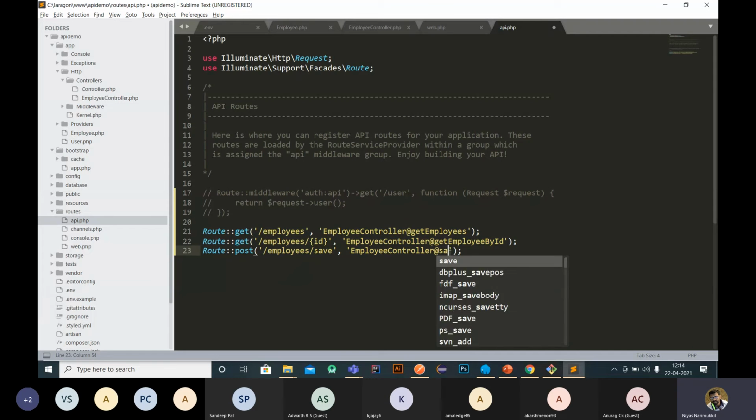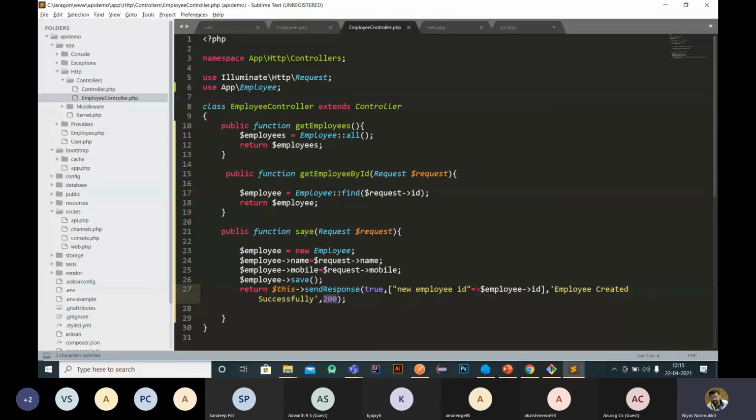Here I'm using the save method. Save. Okay. Or we can change this URL again to add employee. We can change it like add employee. Use any manner. Okay. So here I'm calling this controller, and this is a post method. Okay, so you can see we will have a save function.